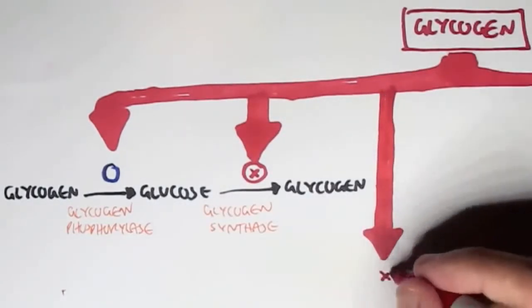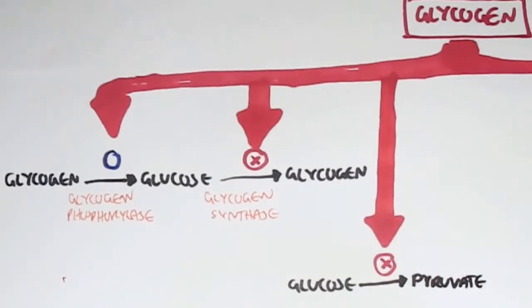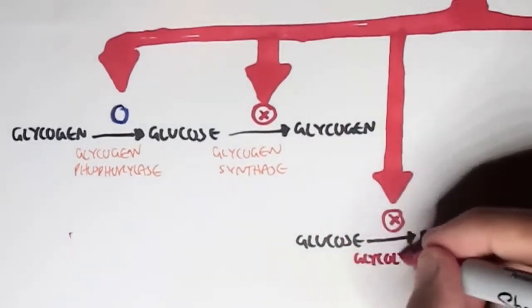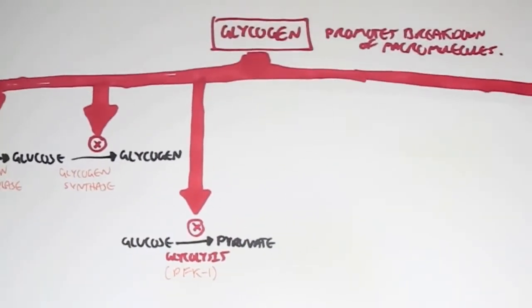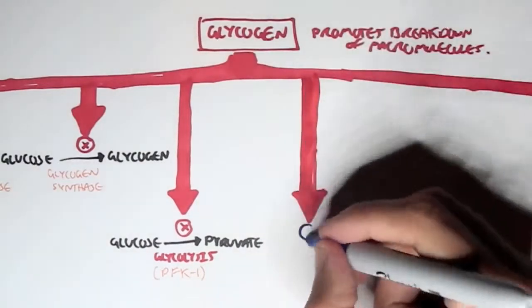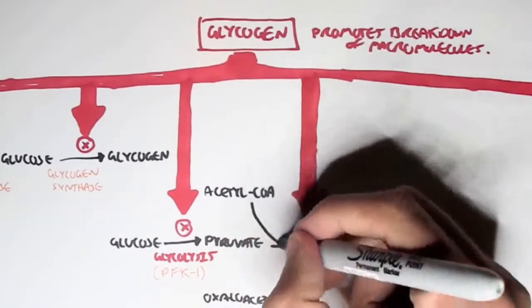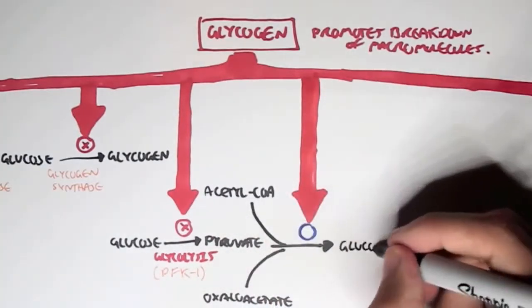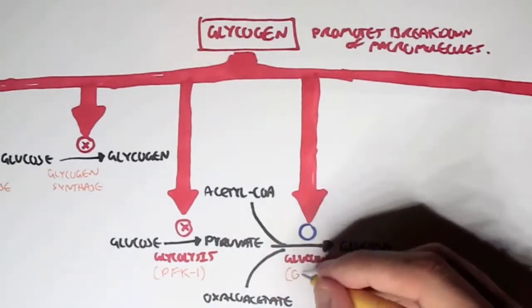Glucagon also inhibits glycolysis, the conversion of glucose to pyruvate, and so inhibits the enzyme phosphofructokinase 1, one of the many proteins associated with this process. Glucagon also stimulates gluconeogenesis by stimulating the conversion of acyl-CoA, pyruvate, and even oxaloacetate into glucose. And this is through the enzyme, particularly glucose 6-phosphatase.